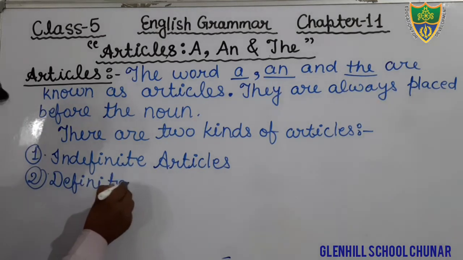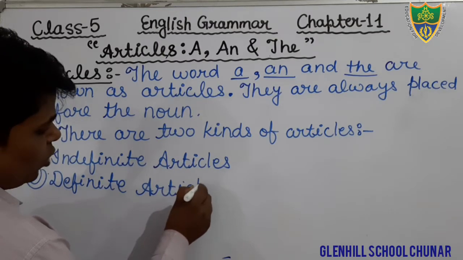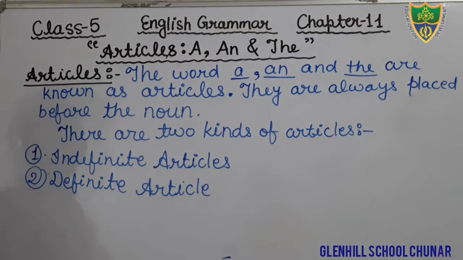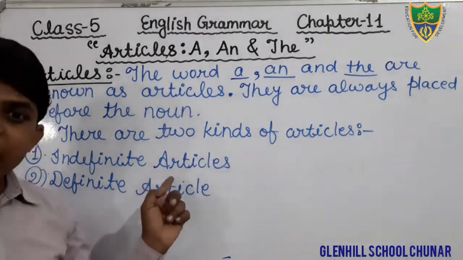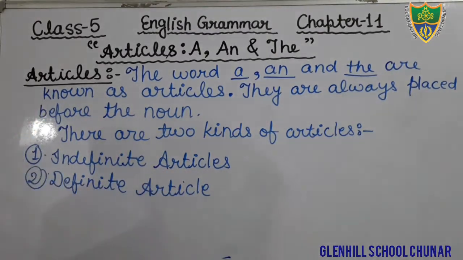Just write down: what is an article? The words a, an, and the are known as articles. They are always placed before the noun. There are two kinds of articles, indefinite articles and definite article.